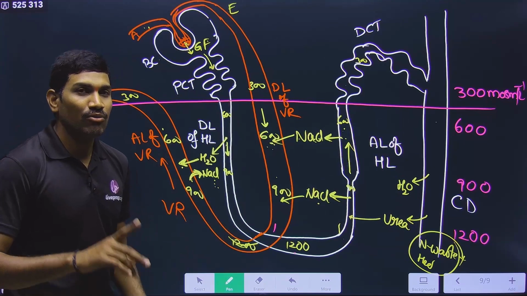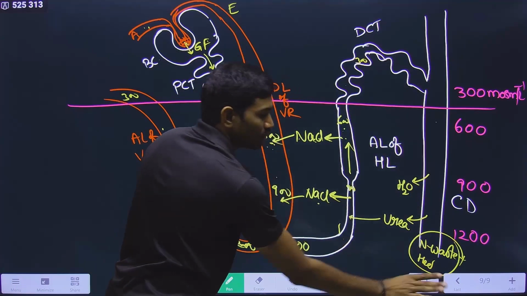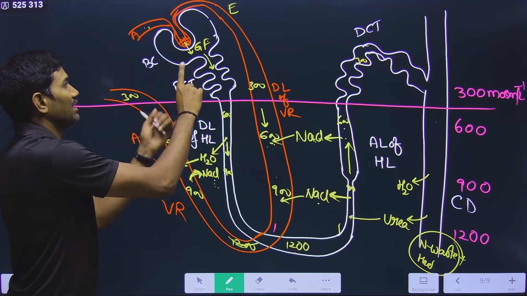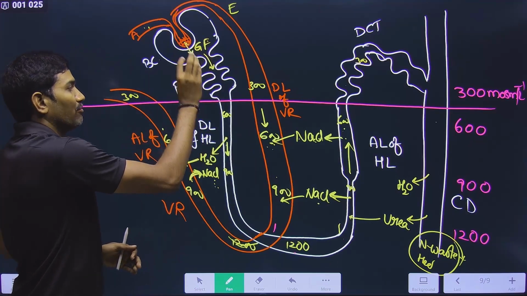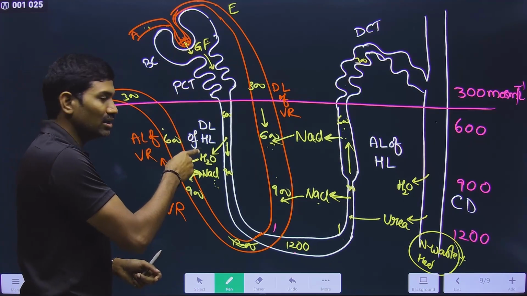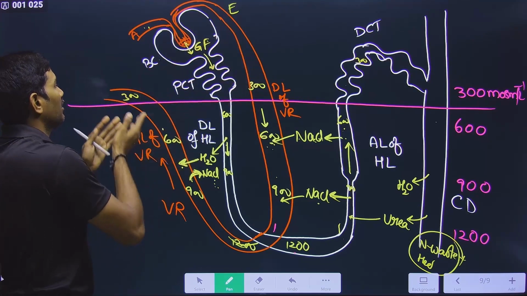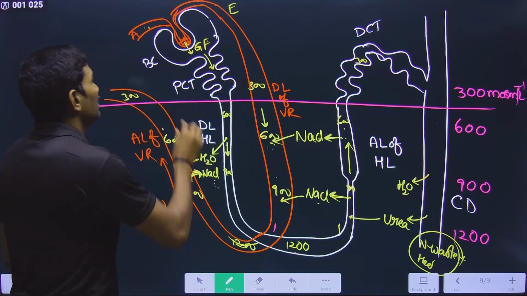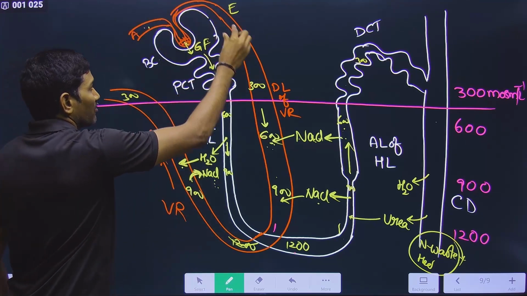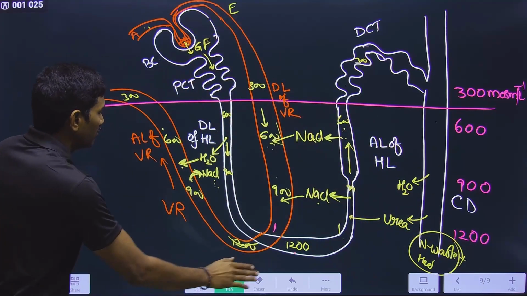So what is exactly happening? Nitrogenous waste materials are removed along with a small amount of water, and the remaining major quantity of water, minerals and nutrients first enter into the medullary or cortical interstitium, and then come back into the blood vessel. So what is the ultimate conclusion? The blood that is coming to the nephrons is ultimately removing the nitrogenous waste and getting back everything.